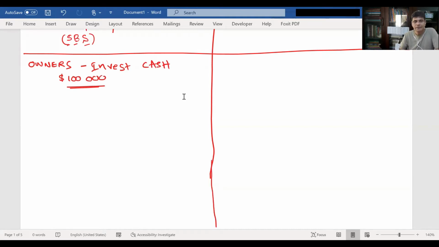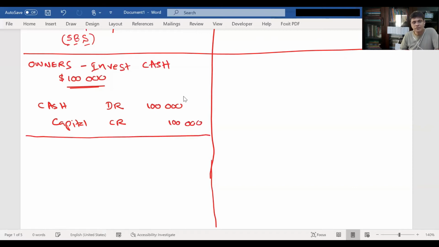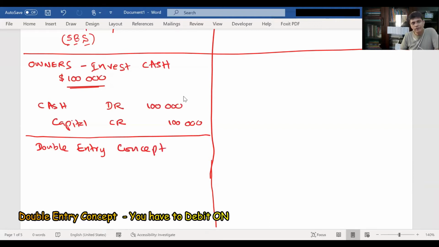It has to be debited to the cash account. Cash debit, capital account credit. This should be the double entry, based on the double entry concept. The double entry concept says when you debit one account, you have to credit the other account.